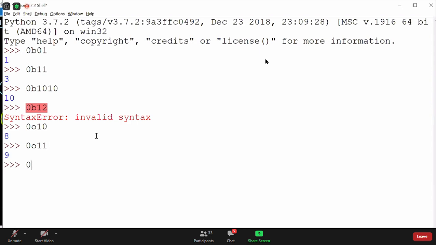Now when I say 0017, Shikawat, would you like to answer this? 0017. Okay, 15. Very good. 8 plus 7 actually, right? 8 power 0 into 7 and 8 power 1 into 1. So 8 plus 7.